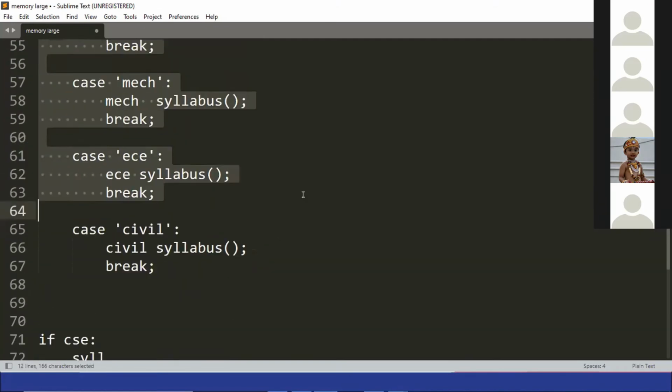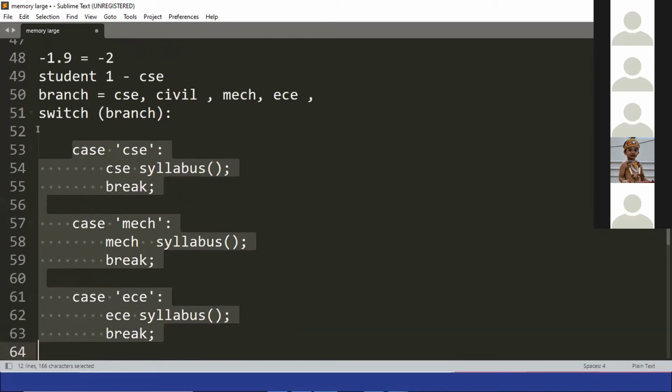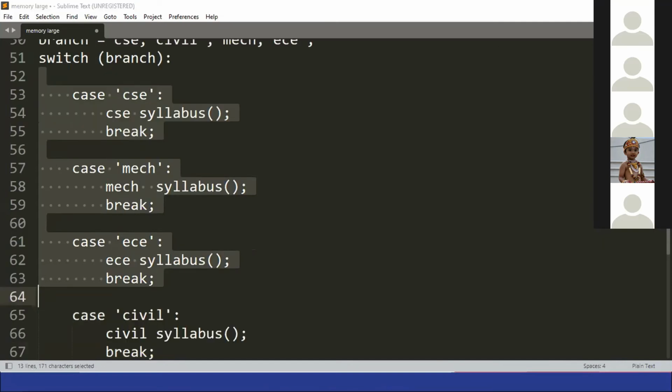That is the difference between the if and switch case mainly. When you start coding and when you start solving problems, you will get to know all this. Okay, this is very simple if you start coding.